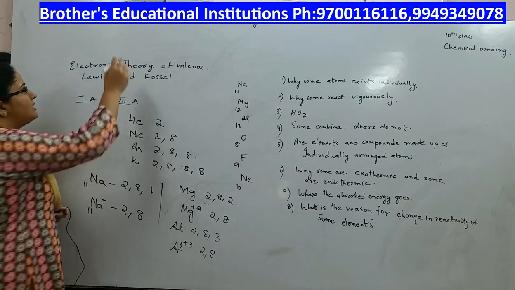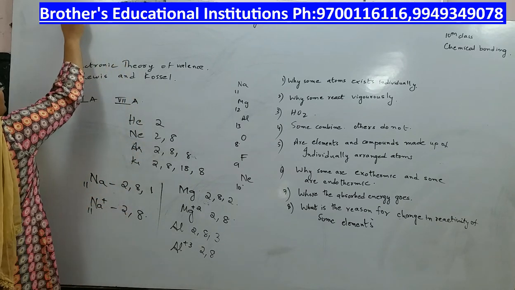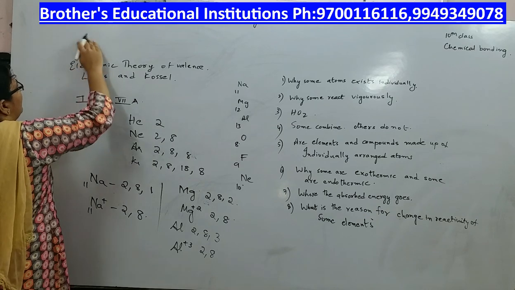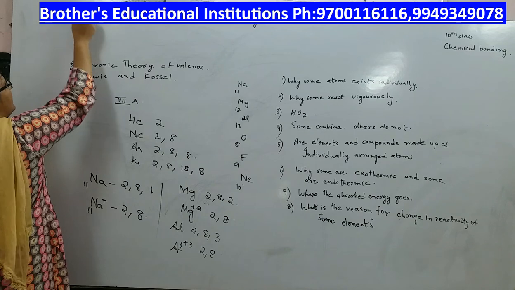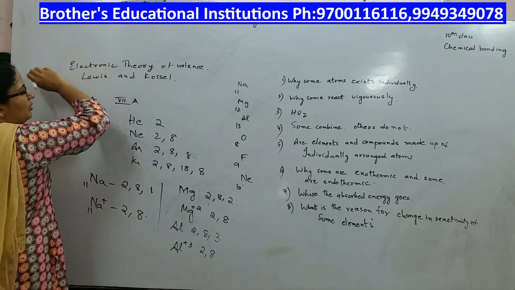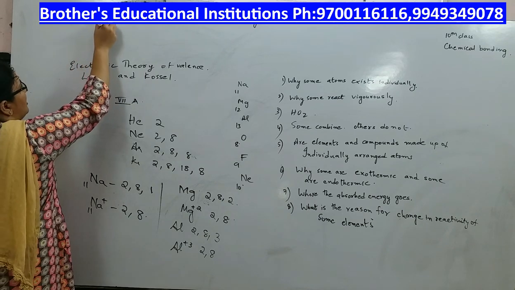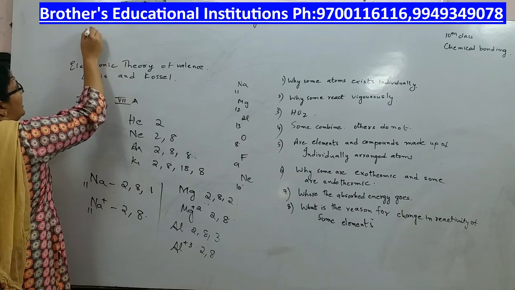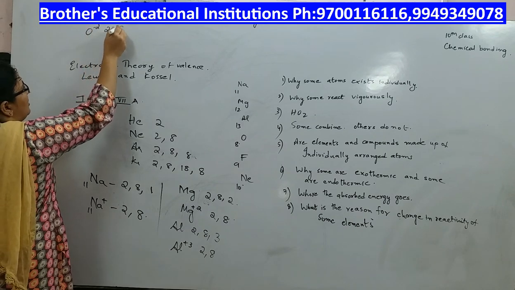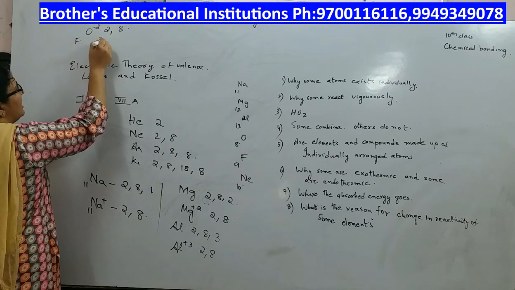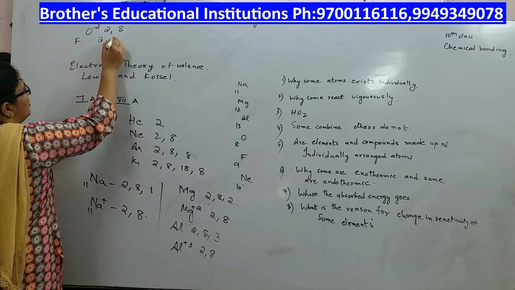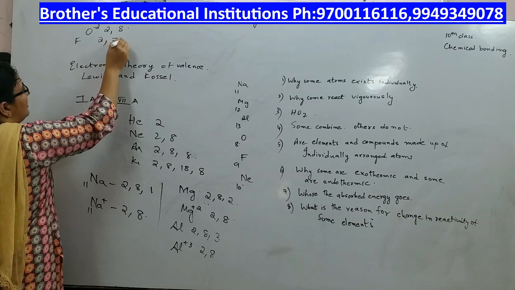If you take oxygen, it belongs to the 6A group. Oxygen has 2, 6 electrons. It will gain 2 electrons to become 2, 8. Similarly, fluorine has 9 electrons, 2 and 7.